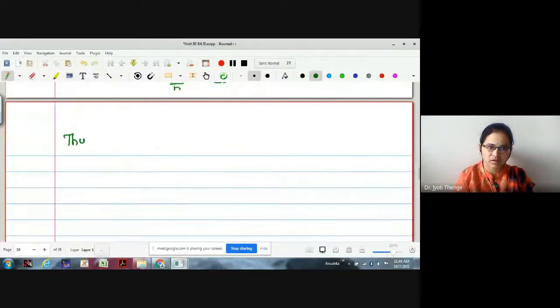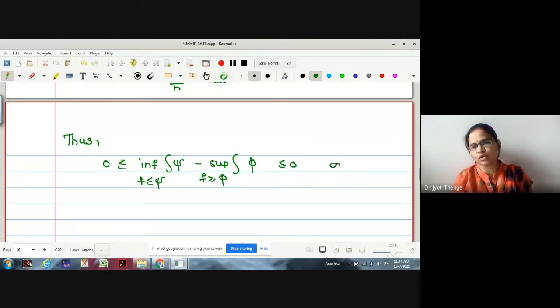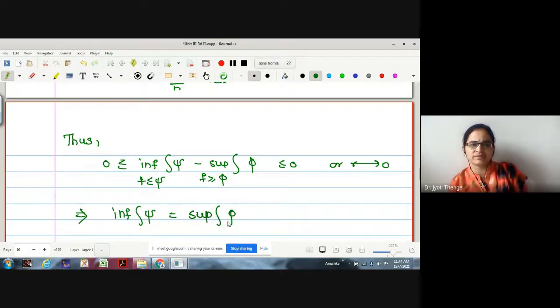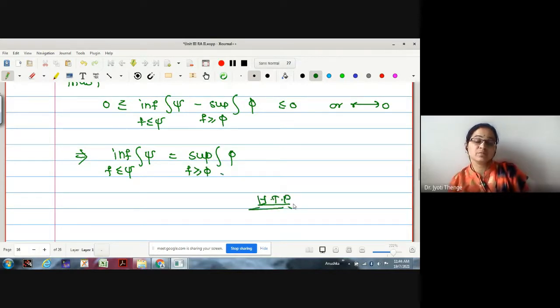Thus, can I write 0 less than or equal to infimum integration psi minus supremum integration phi, where f is less than or equal to psi and f is greater than or equal to phi, and this is less than or equal to 0, or you can write tending to 0. One and the same thing, which will imply infimum integration psi is equal to supremum integration phi, and hence we have proved the result. Hence the proof of the first part only, okay?